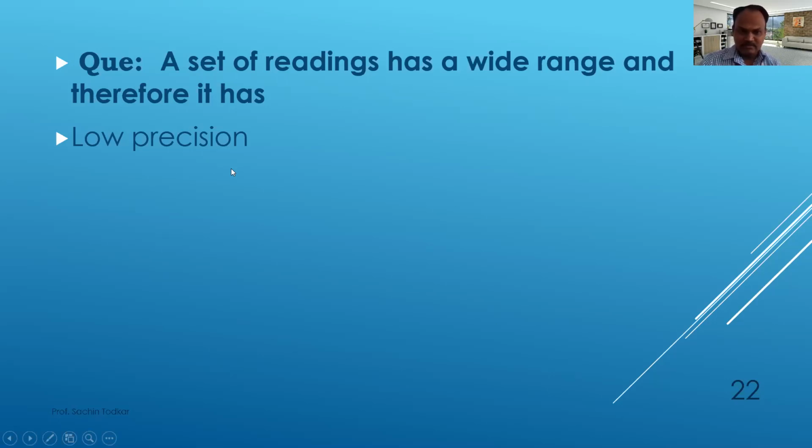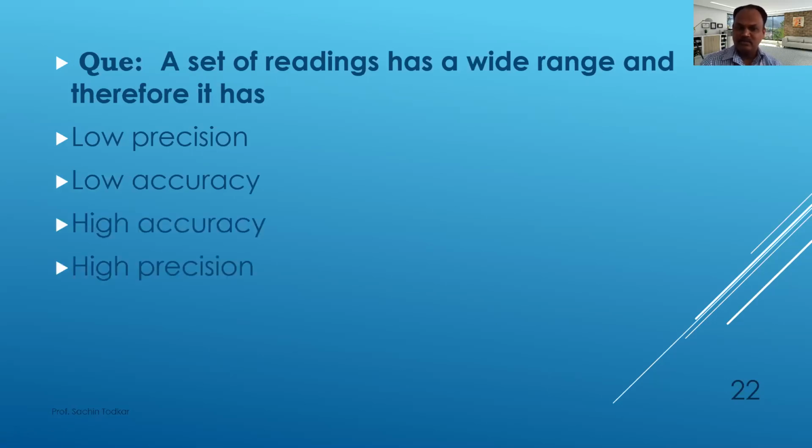So can we call it low precision? Low accuracy? High accuracy or high precision? Definitely it is not high accuracy or high precision. You have to check low precision, and it is called low precision because we don't know whether actual accuracy is there or not. So that's why it is not precise if the readings are in a wider range.